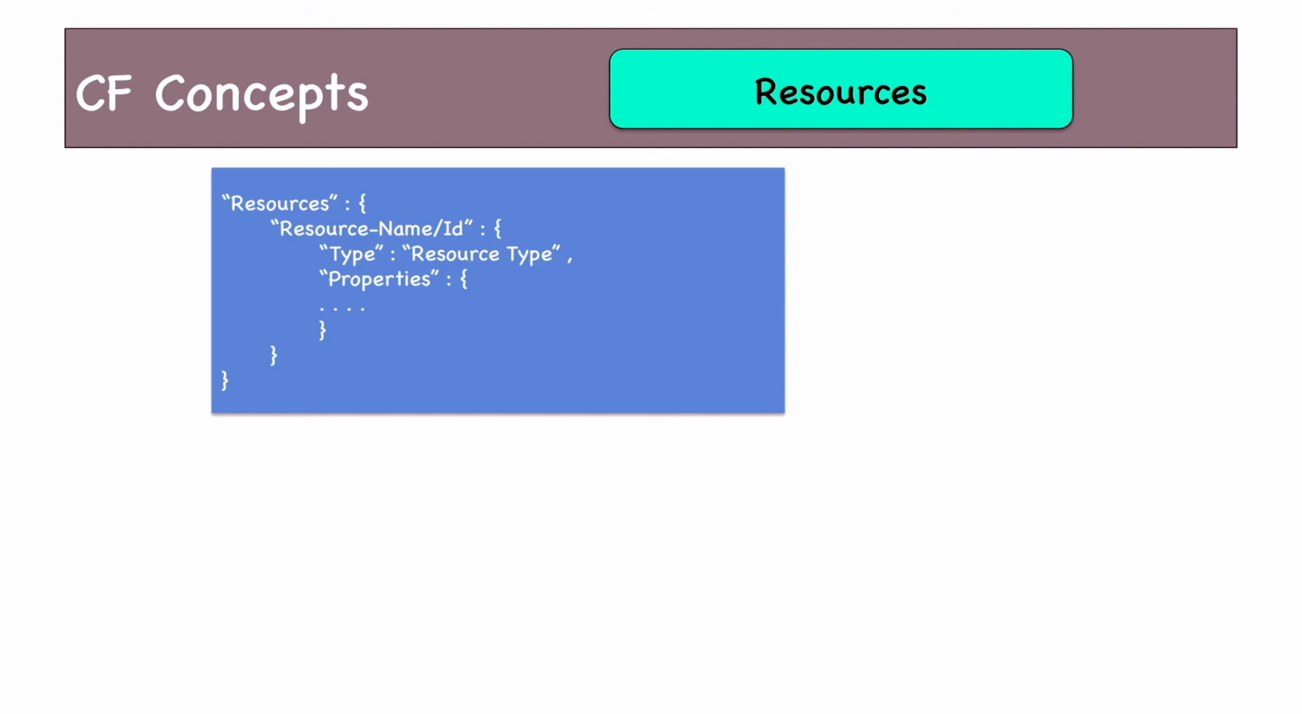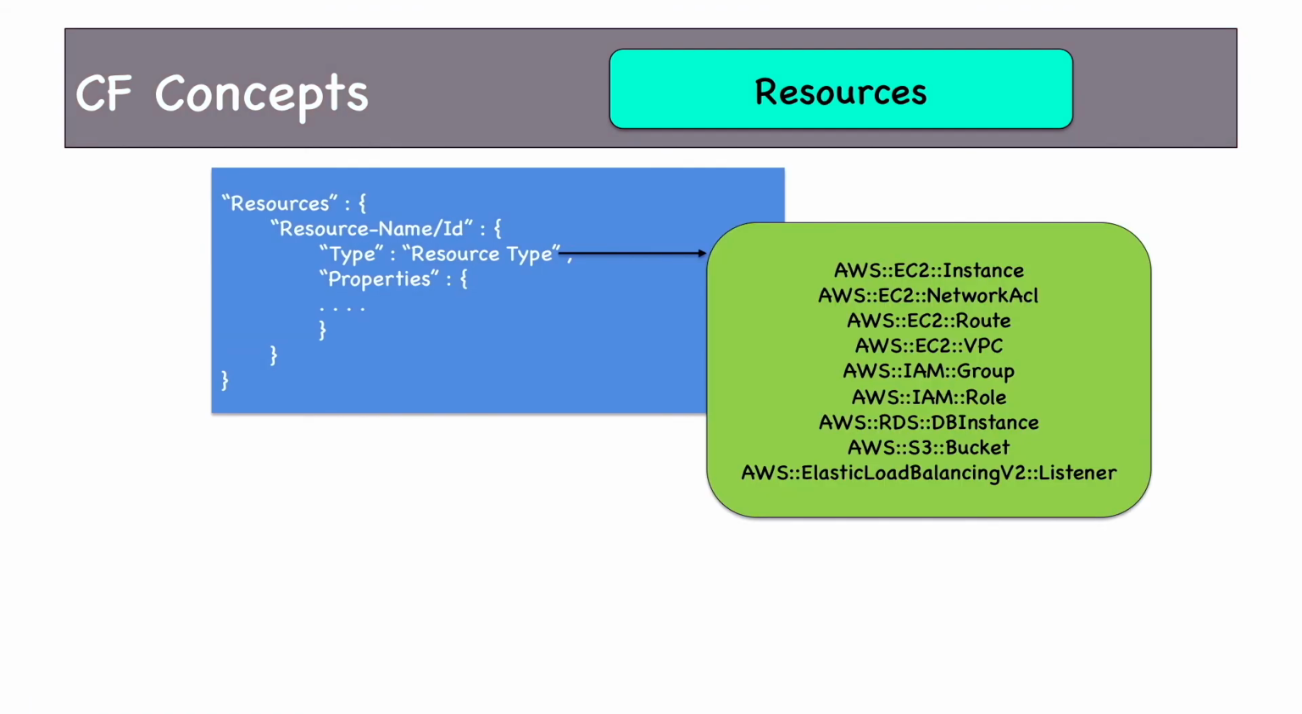Using resource type, you notify CloudFormation which AWS resource type you want to provision here. So it can be an EC2 instance, an Elastic Load Balancer, an S3 bucket, etc. Then the final one is properties. You have to mention properties for each and every resource which you define. And in the resources document itself, you can have multiple resources, which we'll see in our demo. So resource type is very important.